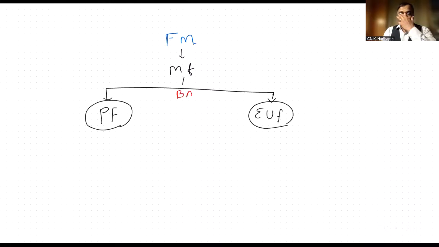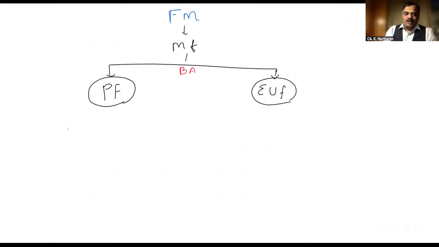So whenever they ask the question, explain the basic aspects of financial management, you have to write the two basic aspects. One is procurement of fund, another one is effective utilization of fund. With respect to procurement of fund, you want to start the business, you need money, you need fund. The procurement of fund is broadly by way of two ways. Suppose Haripriya, you want to start the business, you need money. What are all the ways in which you can get the money? What are all the means of procurement?